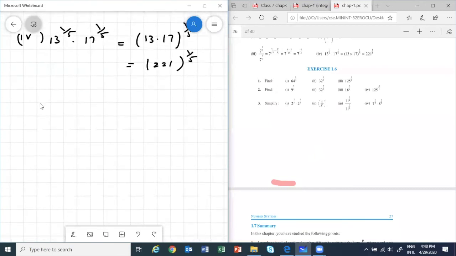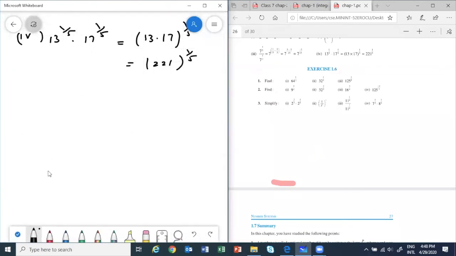All of you find exercise 1.6. First question, first part, do. We have to find 64 power 1 by 2. This is 1 by 2, which means we have to find the square root of 64. This everybody understands now. So what is it? 8. Correct. So 8.